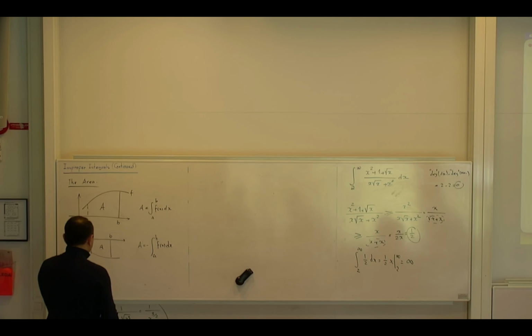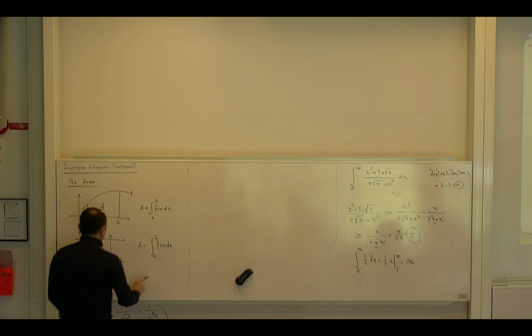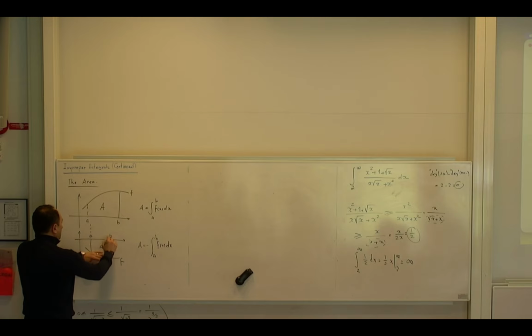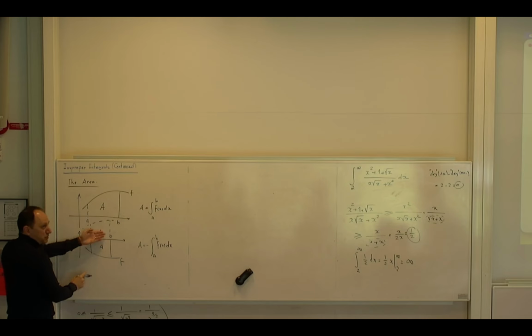Now, what I'm saying is that if this function is f, so imagine, let us say that I make the mirror image of this function with respect to the x-axis. So what happens? I get this one. If this area from a numerical point of view is A, do you agree I can still call this A, if that is the mirror image?